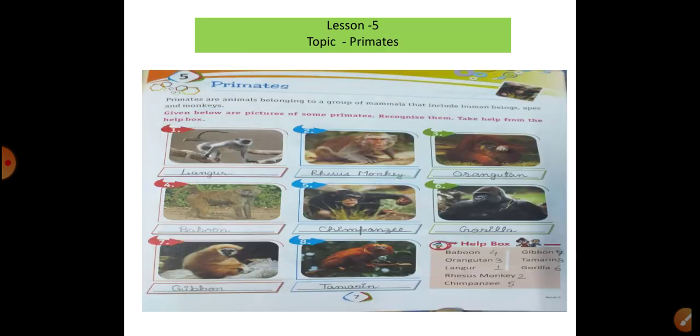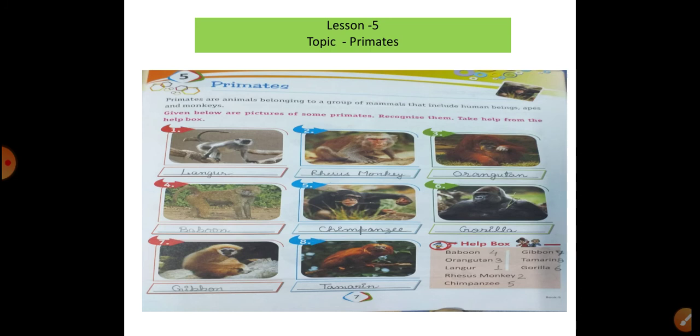So next you will see lesson number 5. We will discuss primates here. Primates are animals belonging to the group of mammals. First of all, the names should be written down from the helping list. The first picture is langur, second is rhesus monkey, third is orangutan, fourth is baboon, fifth is chimpanzee, sixth is gorilla, seventh is gibbon, and the eighth picture is tamarin.